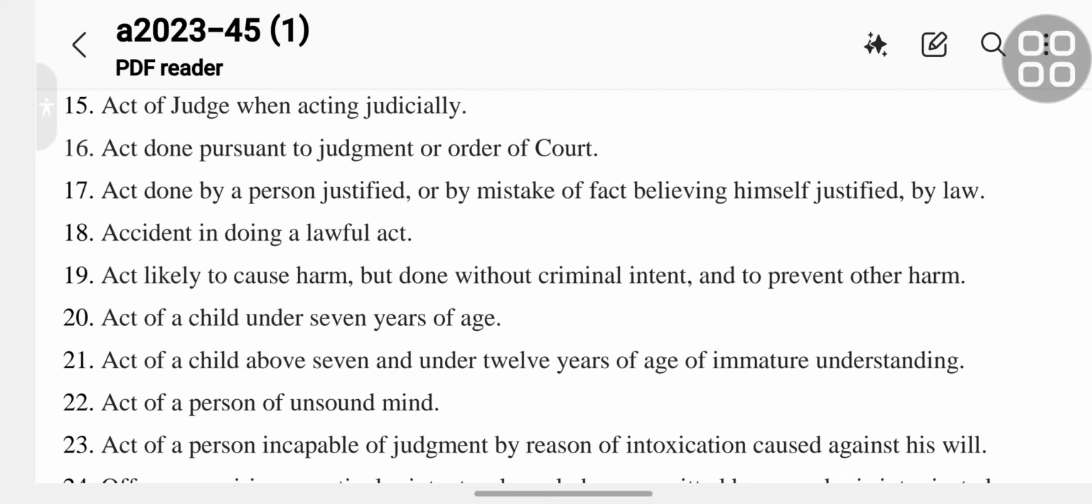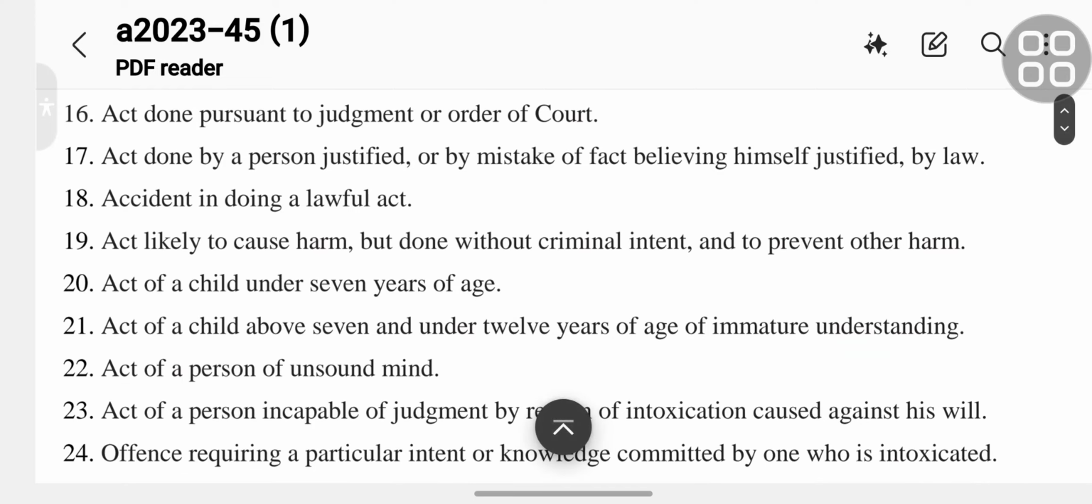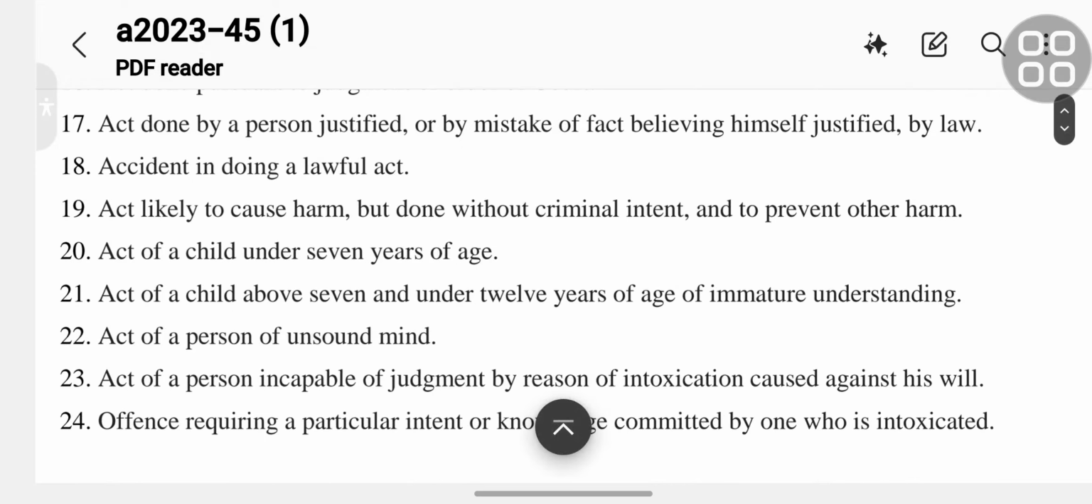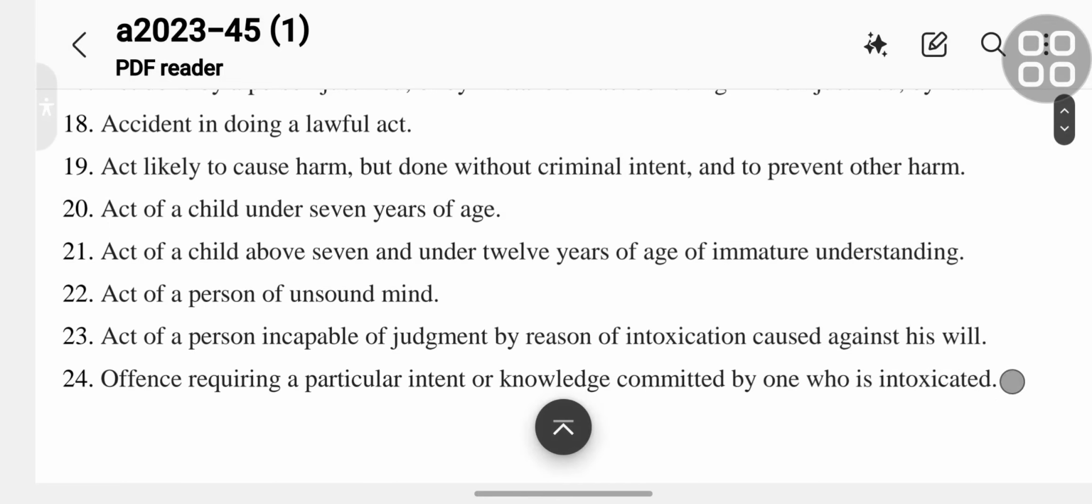Section 16 is act done pursuant to the judgment or order of court. Section 17 is act done by a person justified, or by mistake of fact believing himself justified, by law. Section 18 is accident in doing a lawful act.